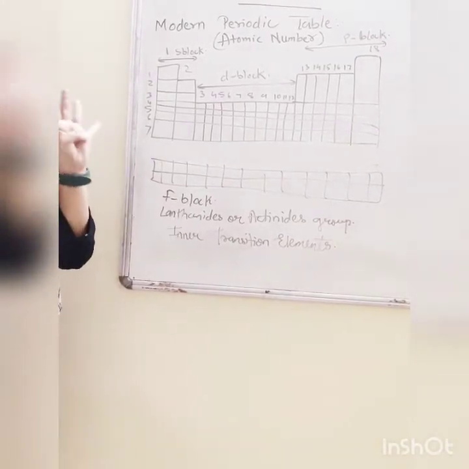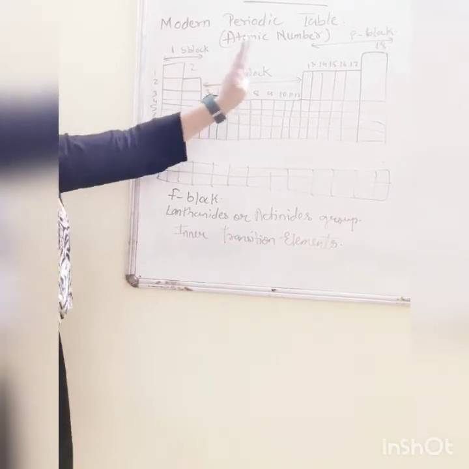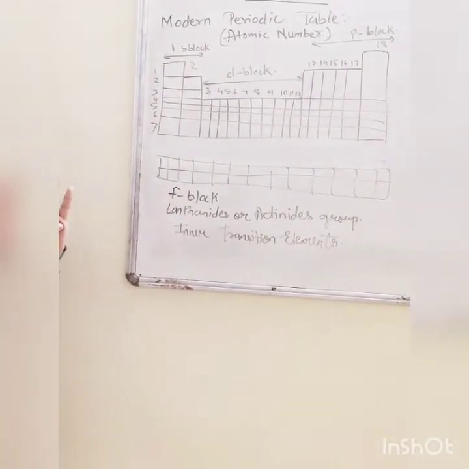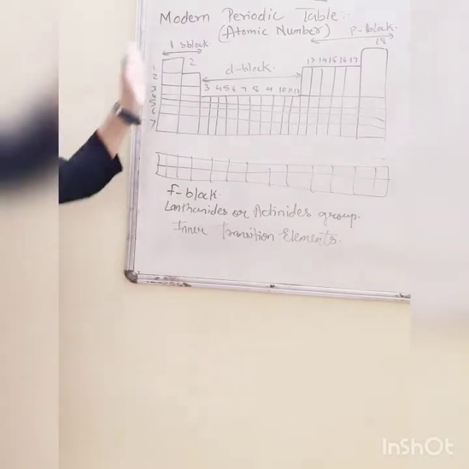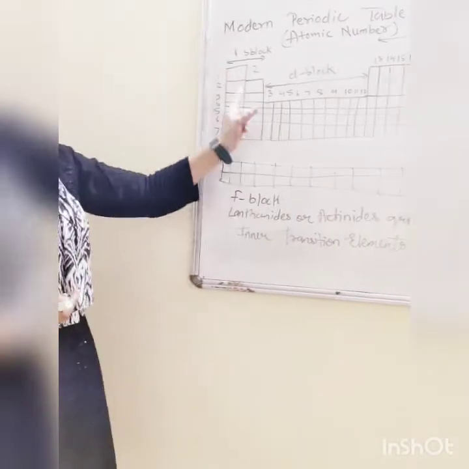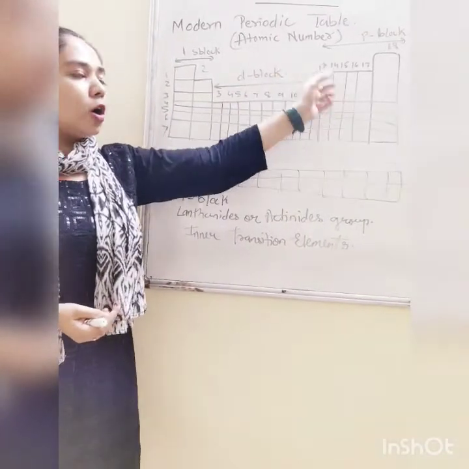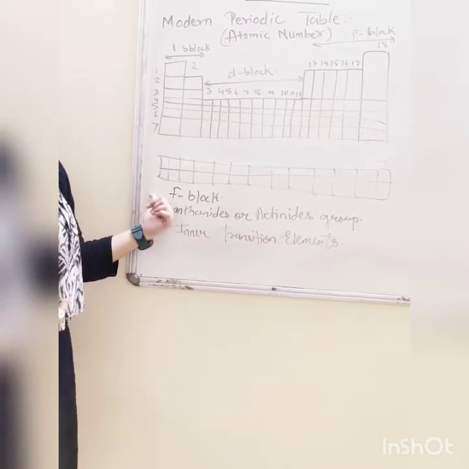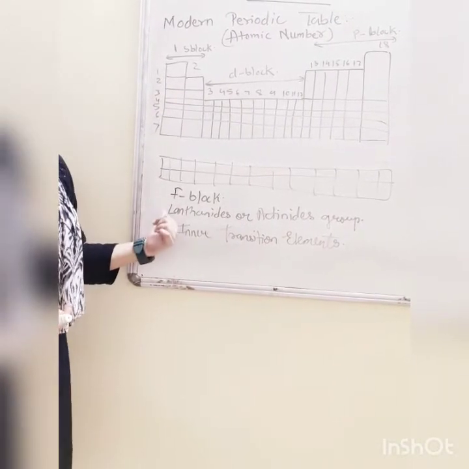So there are 4 types of elements based on the blocks: S block, P block, D block and F block. Okay, understood? S block में क्या क्या आएगा? 1 and 2. D block 3 to 12, P block 13 to 18 and F block, the below part of the periodic table, is known as F block.